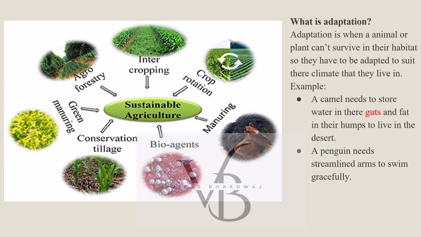Adaptation. What is adaptation? That means when an animal or plant cannot survive in its habitat, they will have to adapt to become suitable in that climate. So the people coming from South India, people coming from high altitudes, when they come to Delhi, when they are staying in Delhi in the high extreme temperature, they generally fall ill at times. Then slowly by slowly their immunity increases. Every day we read about people living in Delhi, they are having pollution equal to 20 cigarettes.